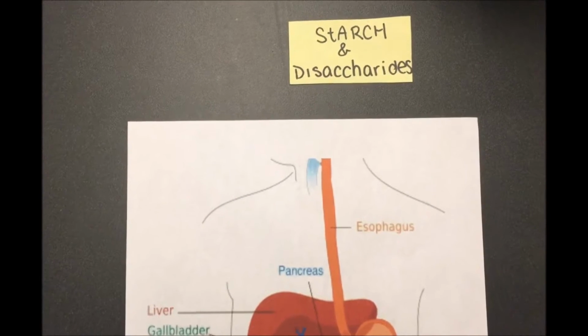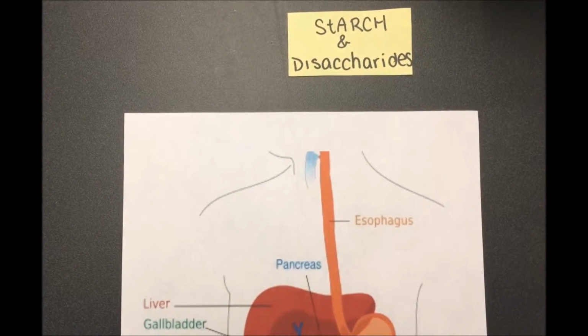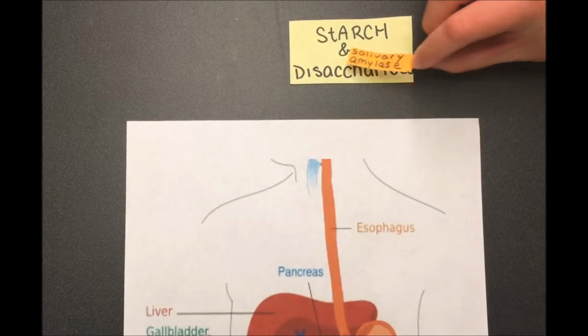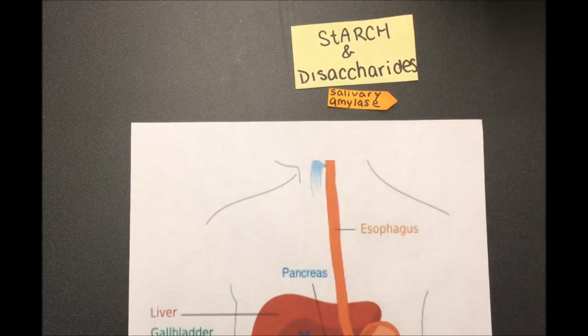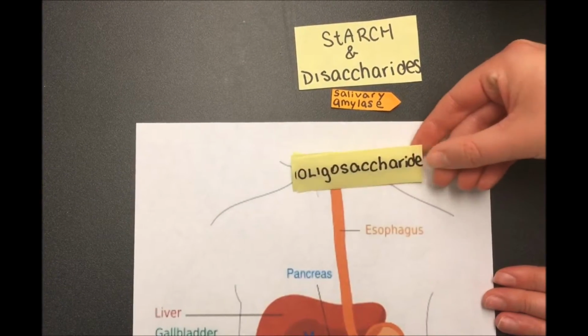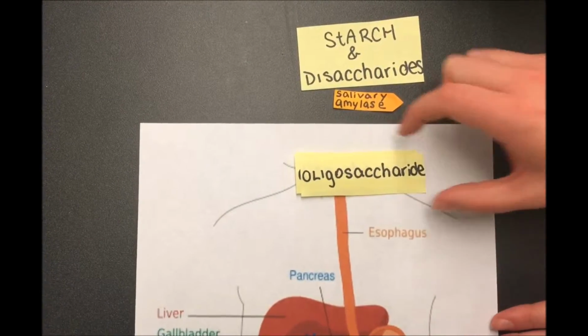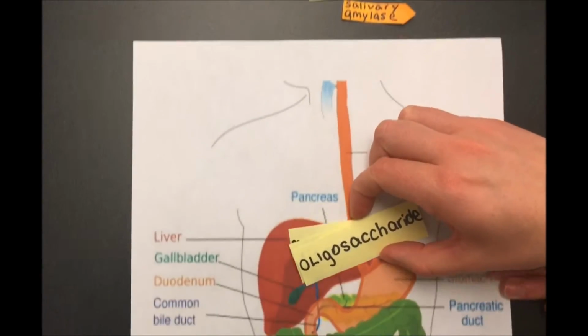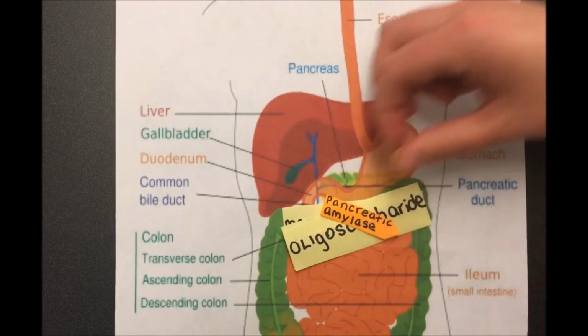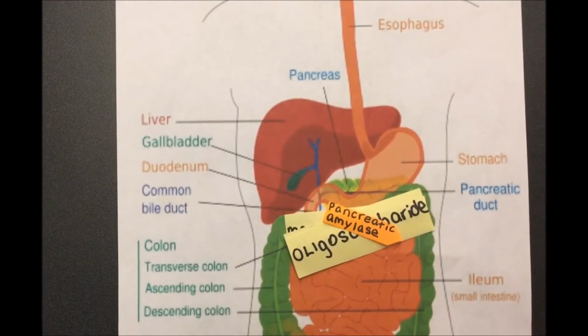The digestion of that bun is starting to happen right now as we speak, in your mouth. The salivary glands in your mouth produce salivary amylase, which splits starch into smaller fragments of linked glucose molecules. We call these oligosaccharides. The starch will travel through the esophagus and into the small intestine, where pancreatic amylase will break down the carbohydrates that escape the breakdown by salivary amylase.